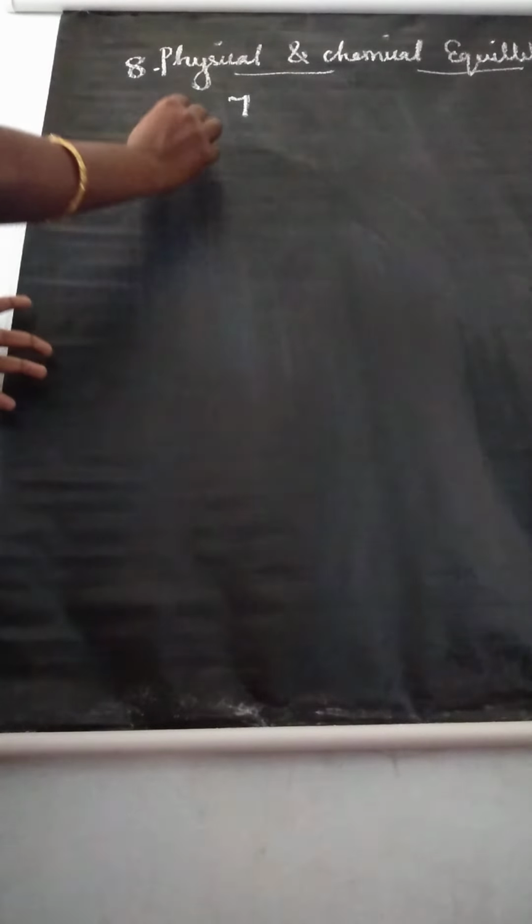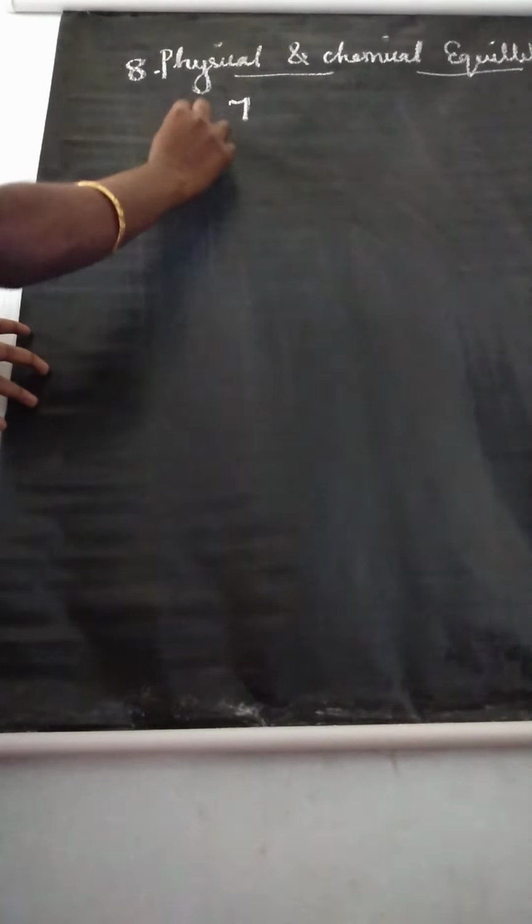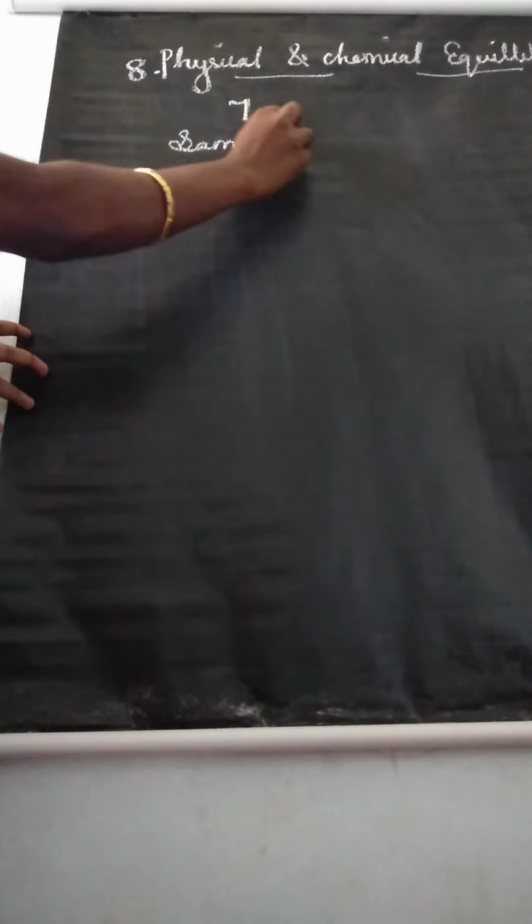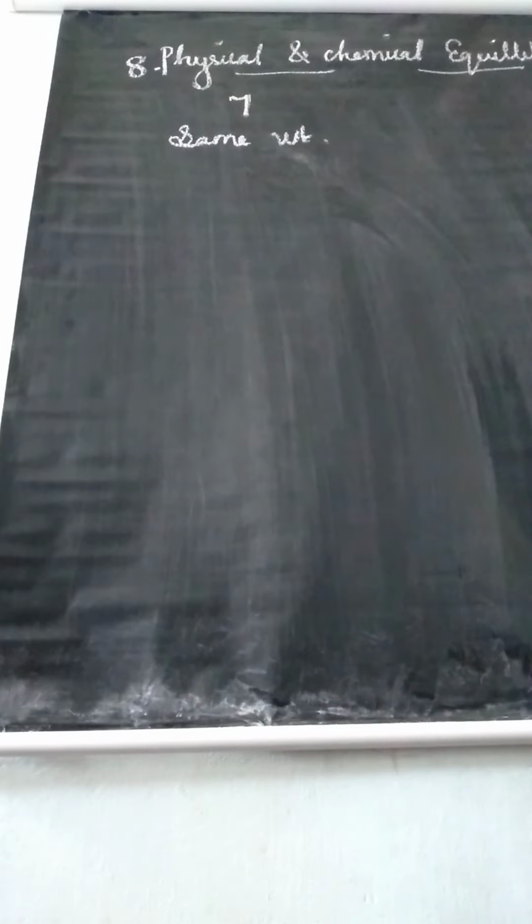Physical and Chemical Equilibrium. There are different types of equilibrium. Here are some simple examples they have given. Listen. One of the simple examples: two persons with the same weight sit on opposite sides of the seesaw.